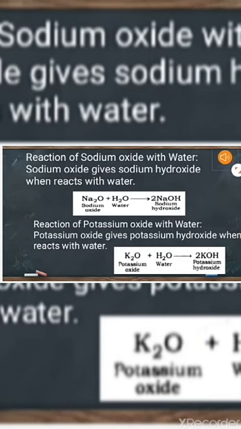As examples, sodium oxide when reacted with water forms strong alkali sodium hydroxide. In the same way potassium also reacts with oxygen to form potassium oxide, and when potassium oxide dissolves in water it forms potassium hydroxide. These both are very strong bases or strong alkalis.